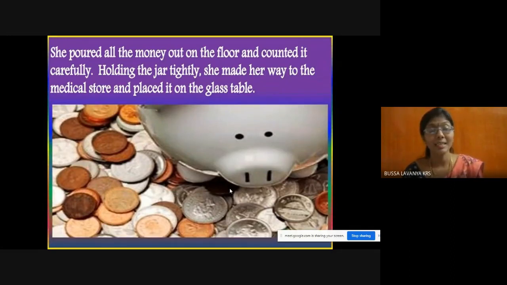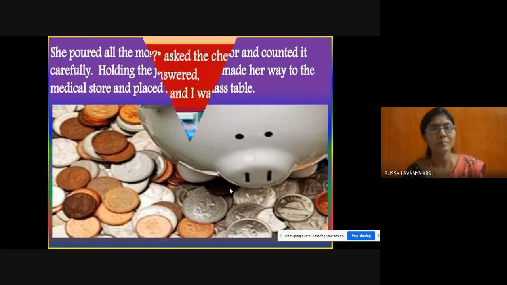Then she put that amount into the jar again, held the jar tightly, and made her way to the medical shop. She placed that jar of money onto the glass table, the counter which was there in the medical shop.